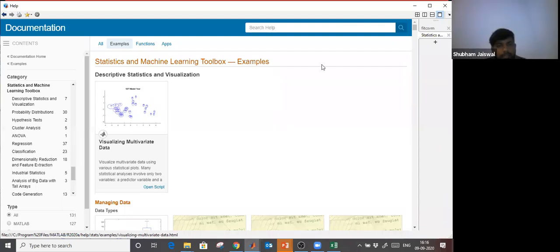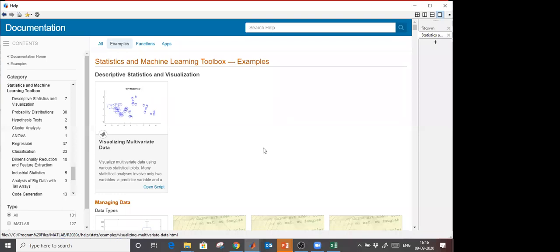Another one, sir, is what is the difference between the languages R, SAS and MATLAB? Okay, different languages have different pros and cons. So first of all, don't compare with other languages. R is completely for machine and deep learning, and it is open source.